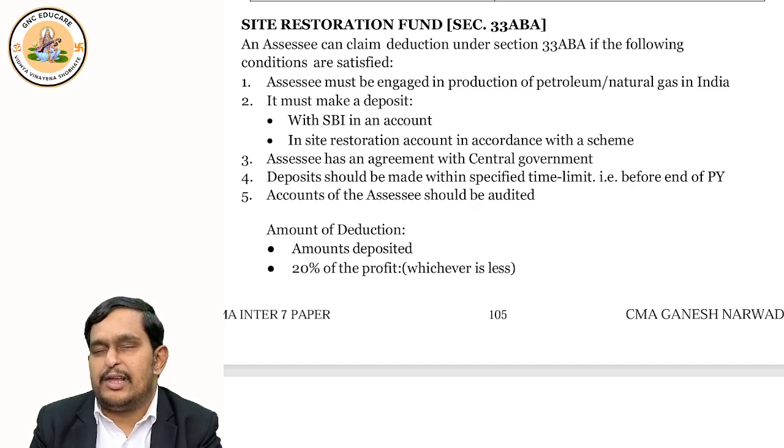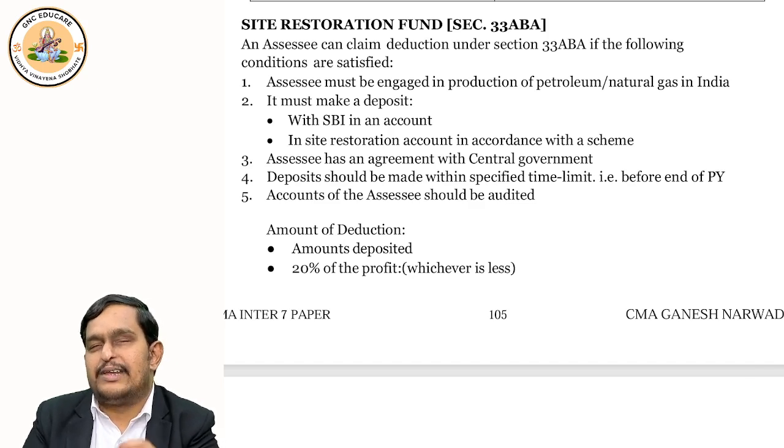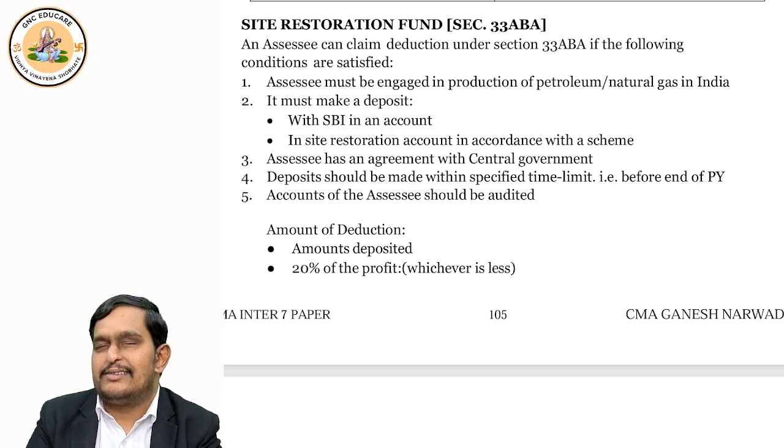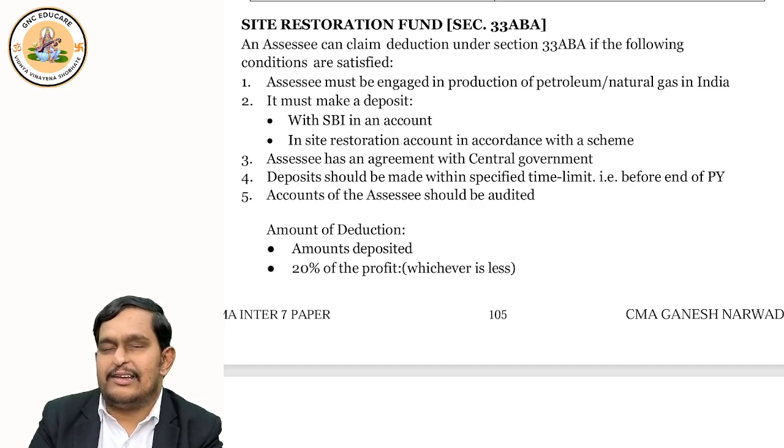When you take 20% of profit, the profit should be before 33ABA deductions or before set off and carry forward of losses. And you should deposit the money with SBI. And finally, you should also obtain a certificate from a chartered accountant. If you satisfy all these conditions, you will get the deduction.